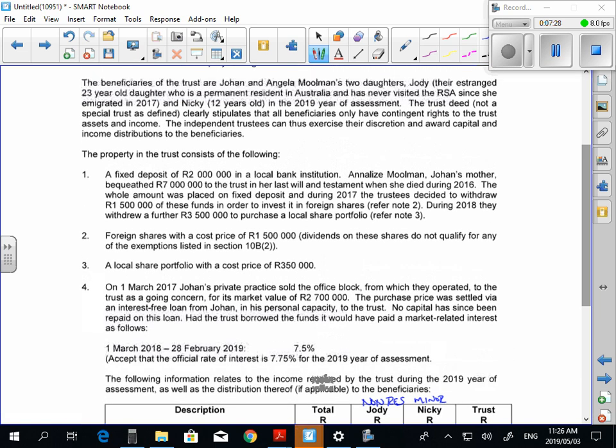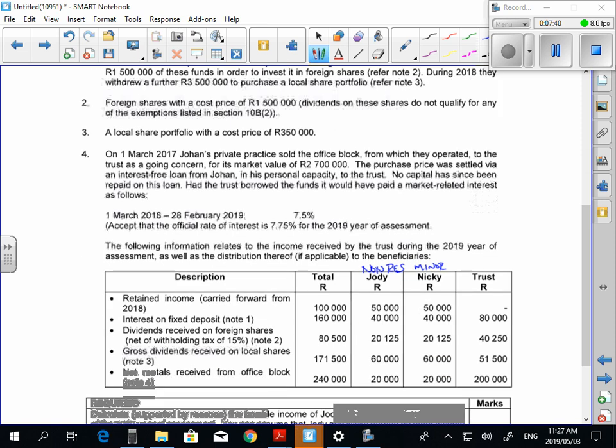It says the trustee clearly stipulates that all beneficiaries only have contingent rights to the trust assets and income. The independent trustees can thus exercise their discretion and award capital and income distributions to beneficiaries. So all of these are contingent. Is that all right? C, C, C, C. Are you guys comfortable? So they're all contingent, right?